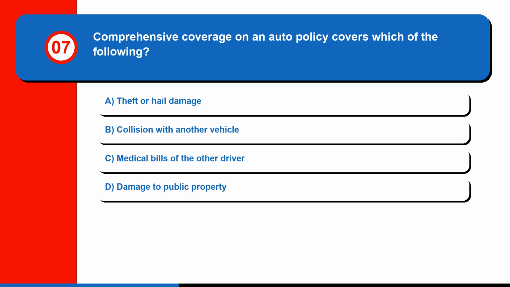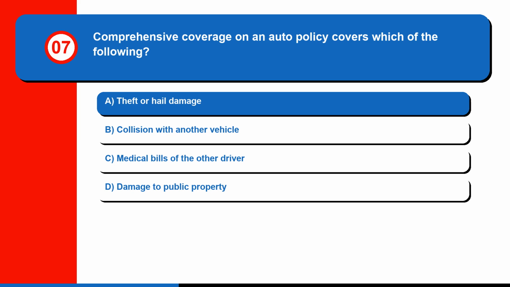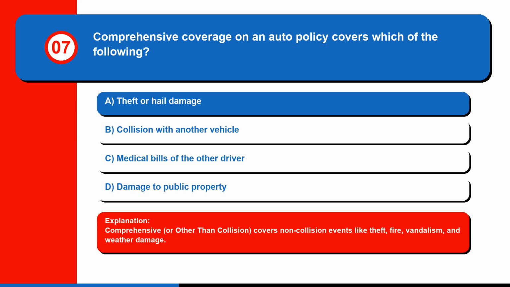Question 7. Comprehensive coverage on an auto policy covers which of the following? A. Theft or hail damage, B. Collision with another vehicle, C. Medical bills of the other driver, or D. Damage to public property. The correct answer is A. Theft or hail damage. Comprehensive, or other than collision, covers non-collision events like theft, fire, vandalism, and weather damage.